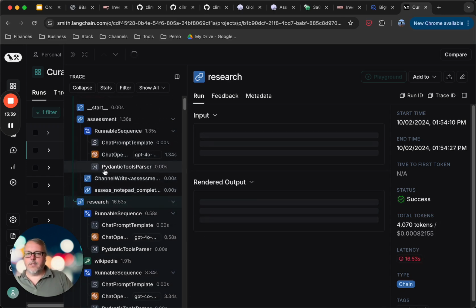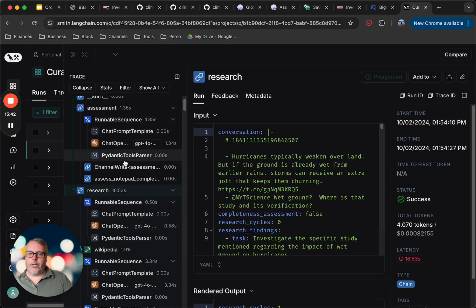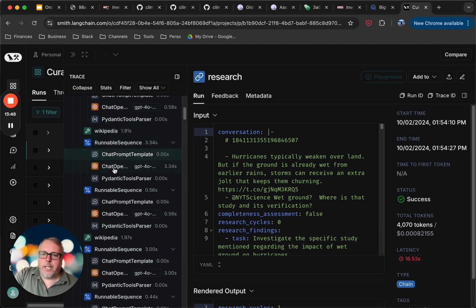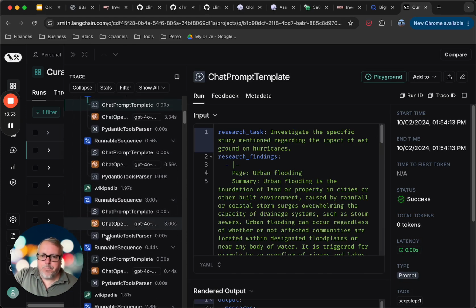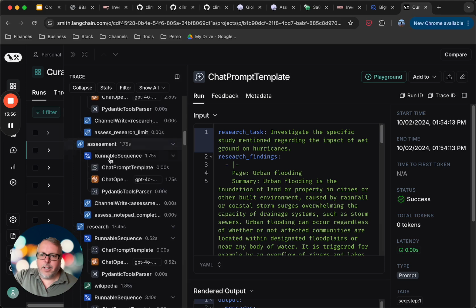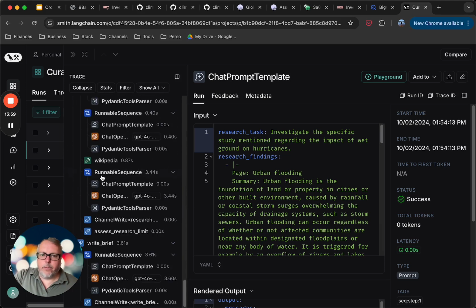So it performed some research based on the research task that it generated in the previous step. It used Wikipedia, and then it ran again, and just keeps going on and on. Another assessment, another bunch of research, and all the way towards writing the brief here. So if I want to go really deep into the actual agent call, into what really happened under the hood, then LangSmith is really useful to get all of that information.